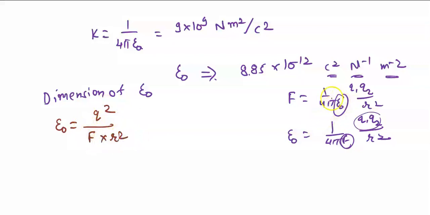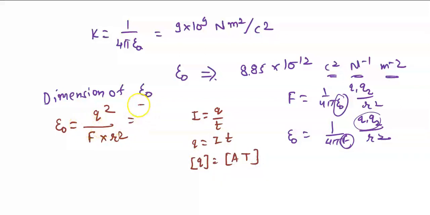Do remember that 4 pi is a constant, it has no unit. Now charge is not a fundamental physical quantity, current is. You know current is equal to charge upon time, so charge will be current into time. Agreed? So if current is represented by A, the dimension of charge will be A into T. Here the notation A is not ampere, it doesn't stand for ampere here. So you can write A T whole square because its power 2 is there.